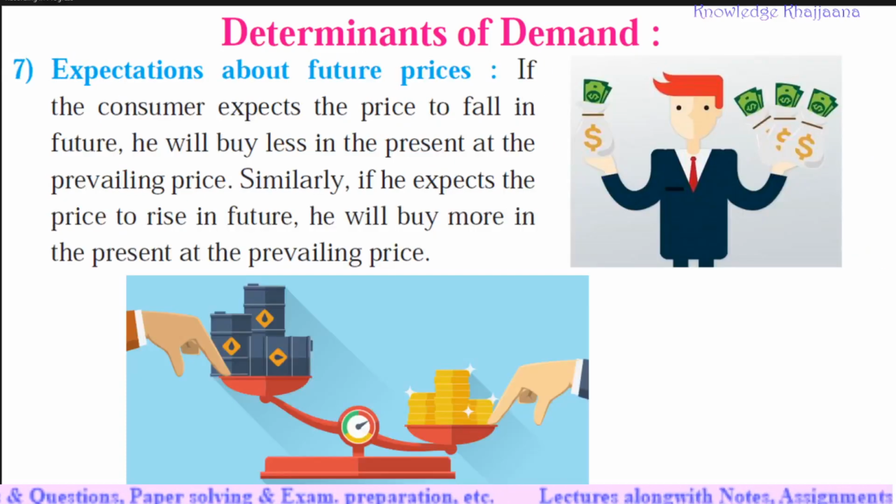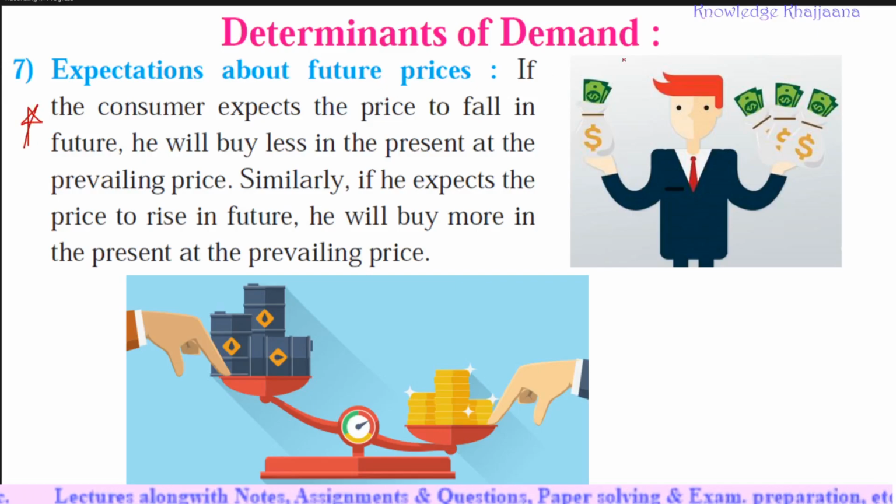The next factor which is a determinant of demand is expectations about future prices. See, this is one different factor. If the consumer expects the price to fall in future, he will buy less in the present at the prevailing prices. Prevailing means current prices. Similarly, if he expects the price to rise in future, he will buy more in the present at the prevailing price.